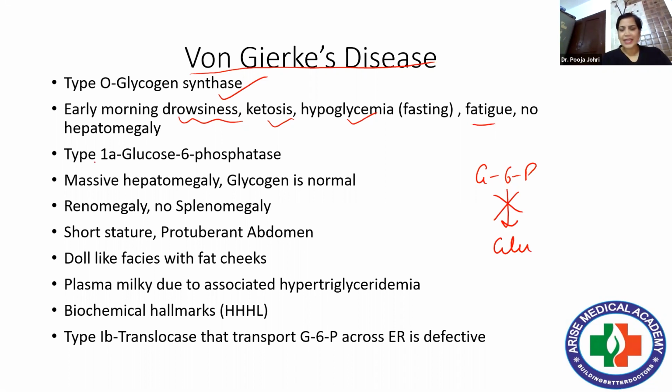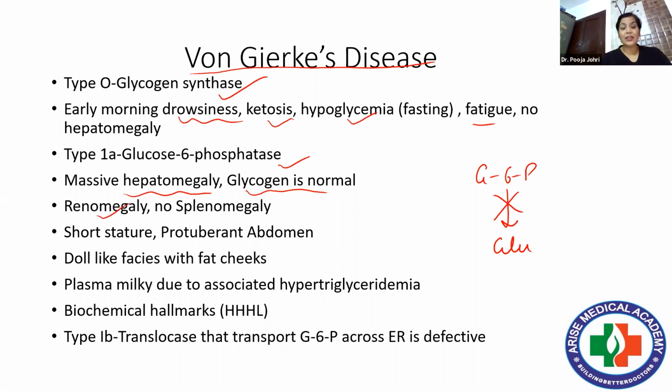Second, type 1A, glucose 6-phosphatase deficiency. The most important thing to remember is the structure of glycogen is normal. But massive hepatomegaly will be there. Why? Because this enzyme is absent in the liver, so there will be excess deposition in the liver.